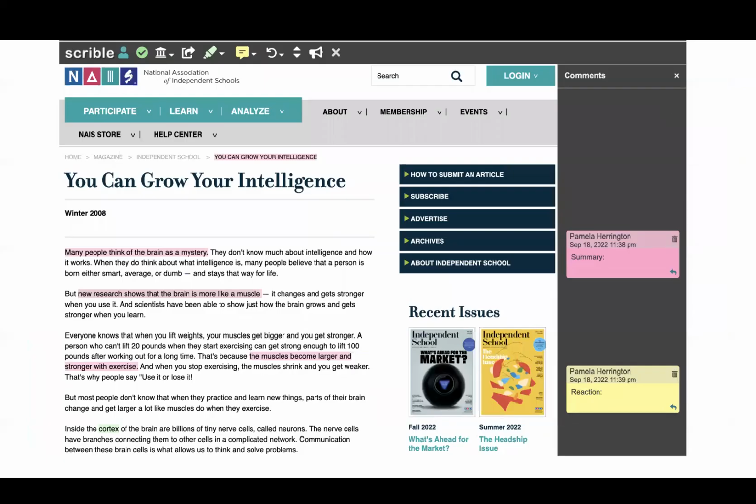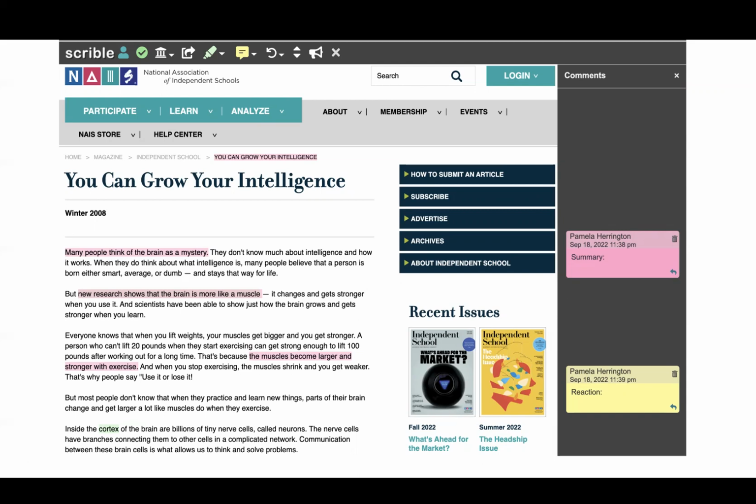So the article basically looks like this. And when you add the Scribble toolbar and create a Scribble account, you'll see the toolbar across the page. It may be on the top of the page, or it might be on the bottom of the page, depending on how your browser is set up. And so with Scribble, what you're able to do is to add highlighting to the text. And so notice how I've highlighted some sentences here in pink. You're also able to highlight in different colors. And so I chose a green highlighter for complex vocabulary words. And then you're also able to add comments. And so comments in which you summarize what you're reading, and comments where you react or write your own questions.